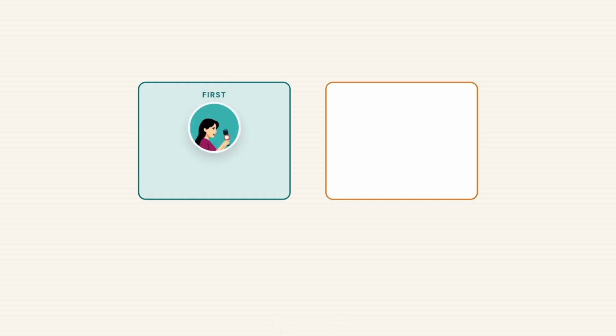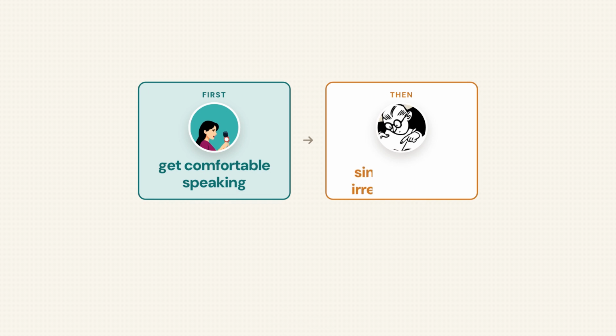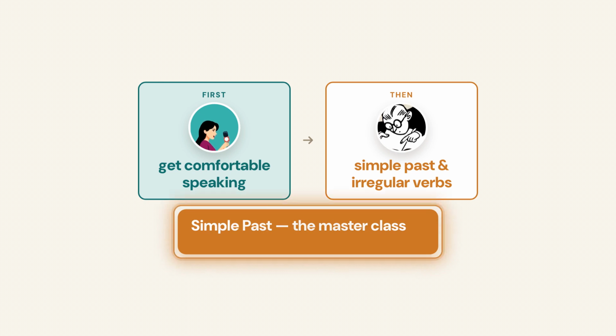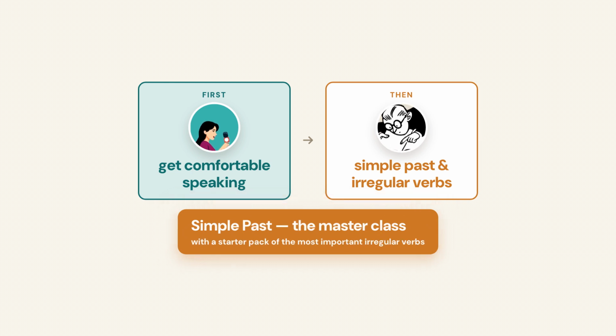Once you are comfortable speaking, then you can start learning simple past and the irregular verbs in simple past to improve your English. When you want to do that, you can watch our video for a masterclass in simple past. This video covers a starter pack for you to learn the most important irregular verbs. The link is on the screen.